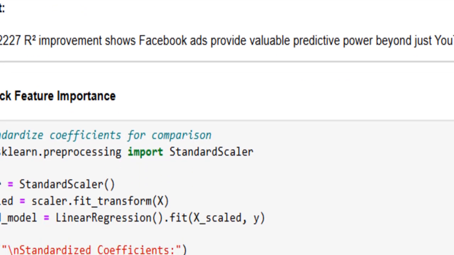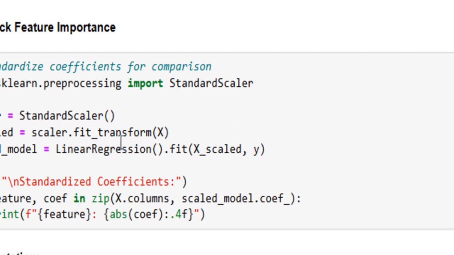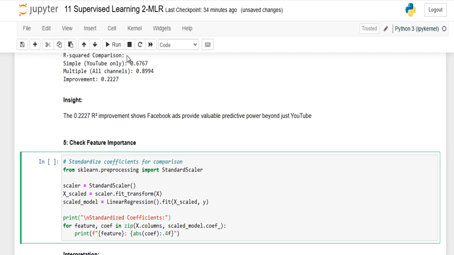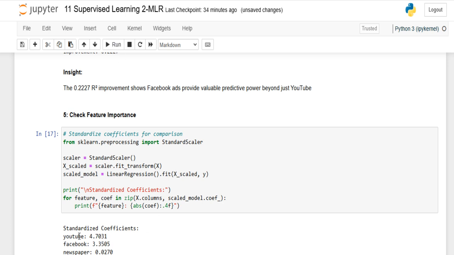We can also check feature importance, which is internal to linear regression. Just run this line of code and you can see how impactful the features are. YouTube is 4.70, Facebook is 3.35, and the newspaper is very small.